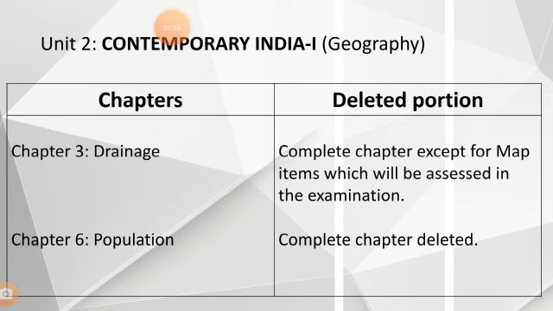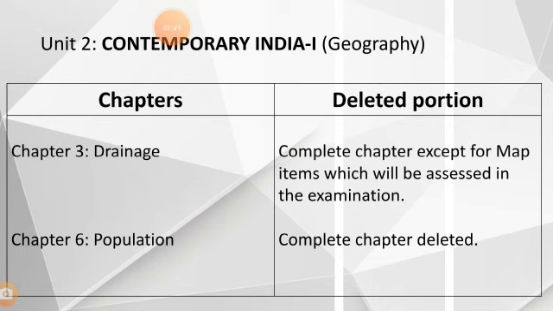The Drainage chapter has been completely deleted, but we have the map to be assessed here. Whatever map questions there are will come in your examination, so we have to update ourselves regarding the map.